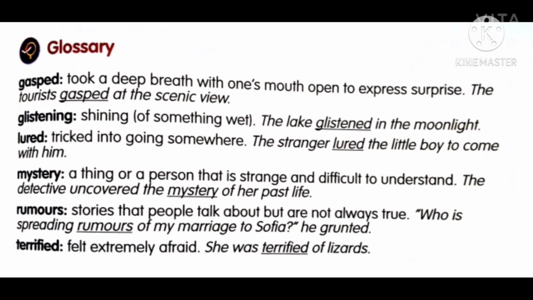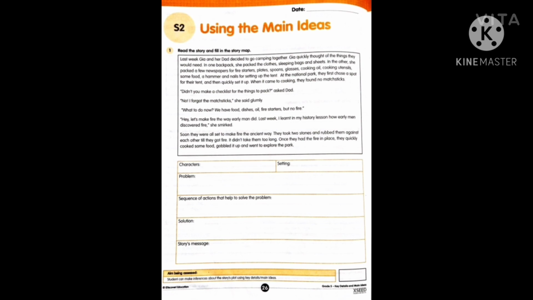So try to read all this glossary so that you can improve your vocabulary. And wherever you find the words hard, you can write the meanings which I explain in between the explaining of the lesson. Now let us move to the volume. As we discussed previously in a plot, while reading the story using the main ideas, we must be able to know the characters, the setting, what is the problem inside the story, what actions are going on and how they are going to help the problem, what the solution is and what message it is giving. This all comes under the plot.